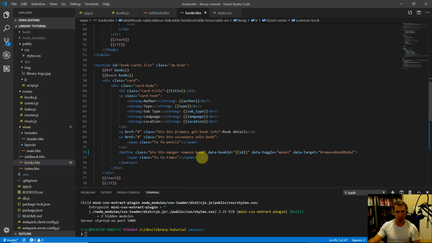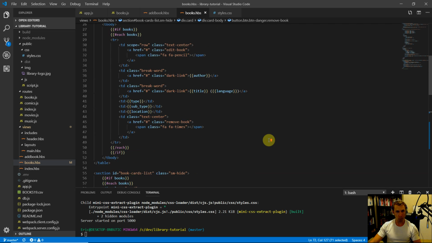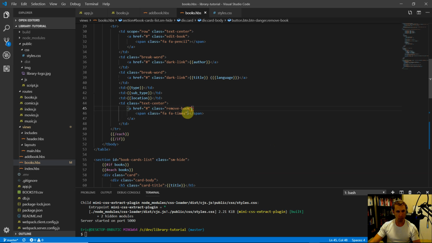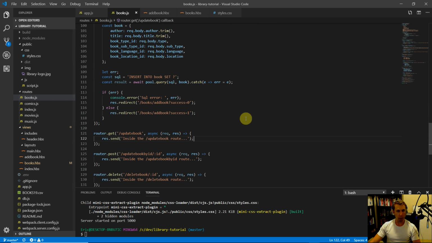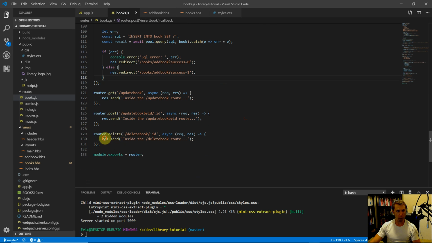So let's just copy and paste. We had data book ID, data toggle, and data target. Copy all those attributes, and we'll come up here to this remove book hyperlink and paste it in there. Now let's go back to the books route and look at how we can work on this delete book route down here at the bottom.